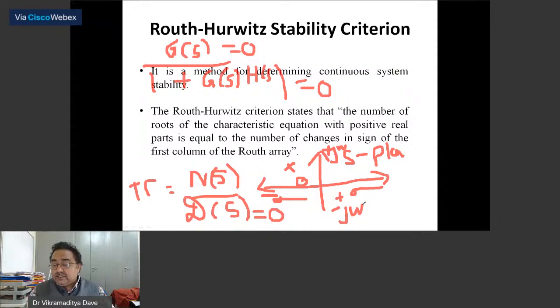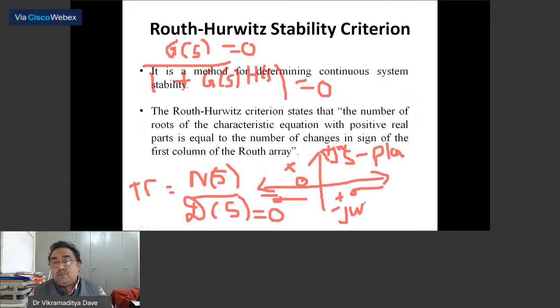So remember, the poles and zeros are plotted on the S plane, which has two axes. The x-axis is called the real axis, while the y-axis is called the imaginary axis, plus j omega on the upward side and minus j omega on the downward side. Similarly, on the right hand side of the origin we have the positive real axis, and on the left hand side we have the negative real axis. Poles and zeros are plotted on this S plane only.